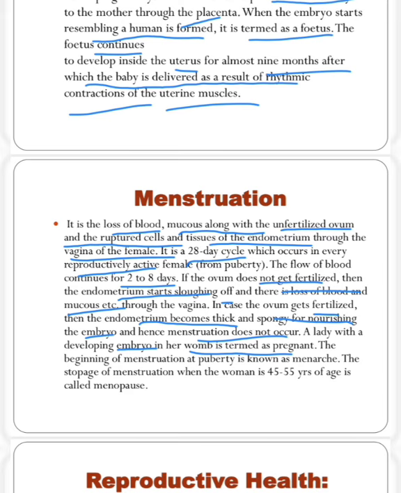The beginning of menstruation at puberty is known as menarche. The stoppage of menstruation when the woman is 45 to 55 years of age, that is menopause. These two are very important. What do you mean by menarche and menopause? So when the puberty or the menstrual period will be started inside a woman, that is known as menarche, and the stoppage of menstrual period when the woman is 45 to 55 years of age, this time is known as menopause. Okay, so now tell me, till this one, you have understood or not?